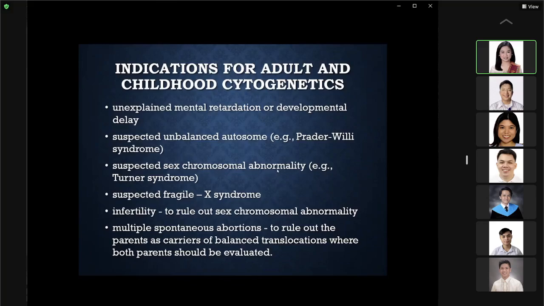Suspected sex chromosomal abnormalities, like for example, Turner syndrome. Okay, so these babies usually have abnormal genital manifestations. Suspected Fragile X syndrome. So these babies, as they grow older, they manifest different abnormalities. And then infertility, to rule out sex chromosomal abnormality as a cause of it. And then, of course, when you have a history of multiple spontaneous abortions, in order to rule out the parents as carriers of balanced translocation, where both parents should be evaluated.